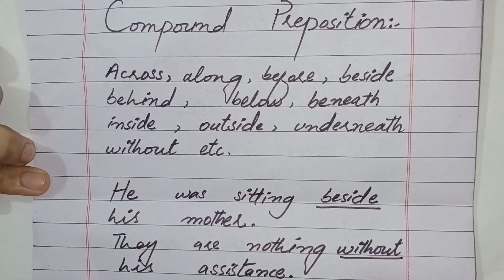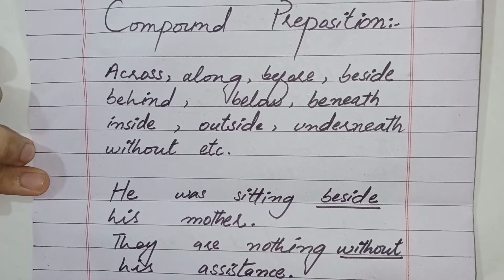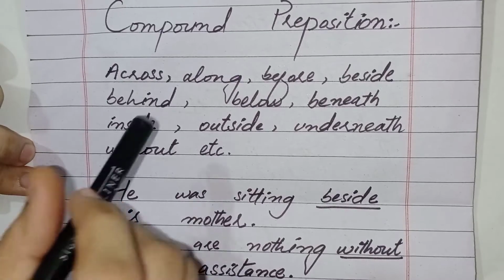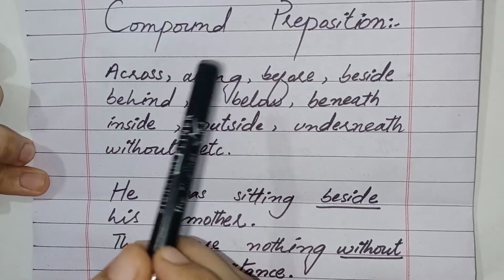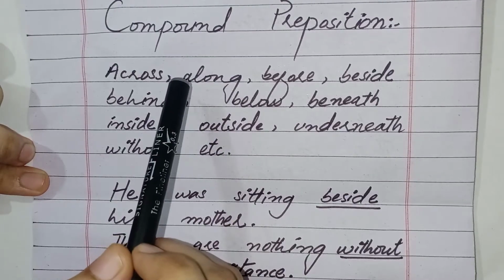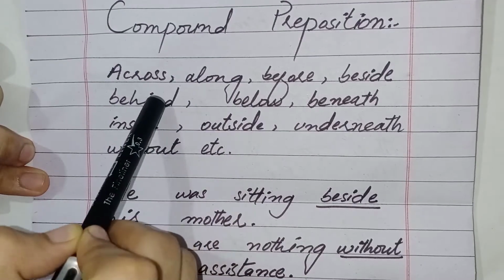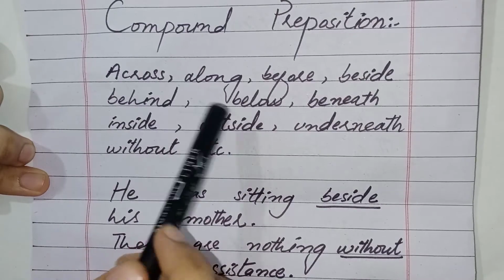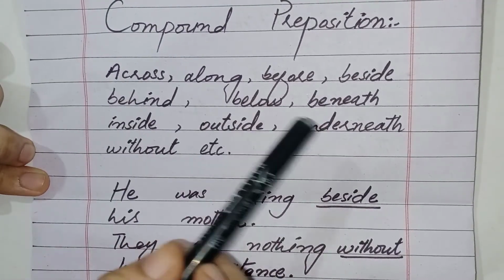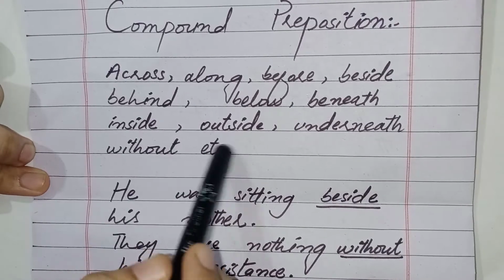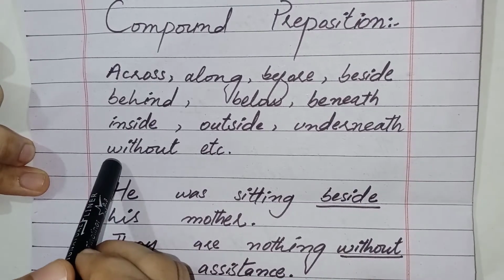Now guys, we will talk about the second kind of preposition, and that is compound preposition. So students, they are generally formed by prefixing a preposition to a noun, an adjective, or an adverb, like across, along, around, before, beside, behind, below, beneath, inside, outside, underneath, without, etc.